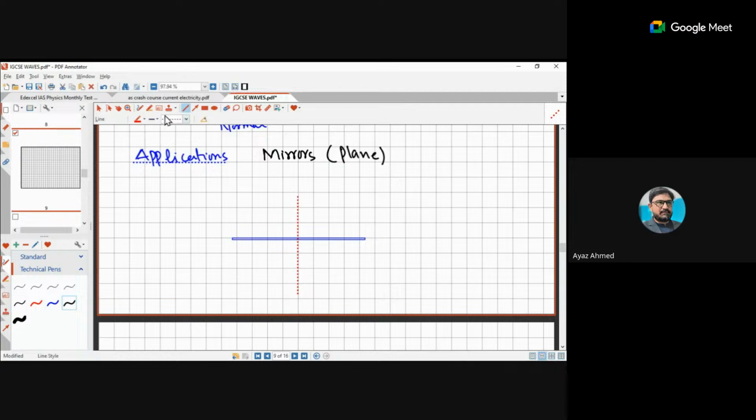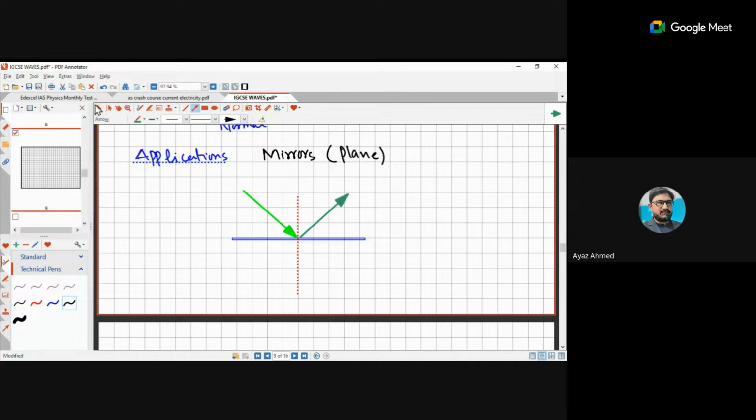The ray I will incident here, suppose this is the incident ray, it is incident over here, and this ray will be reflected back at the same angle, but on the other side of this normal.